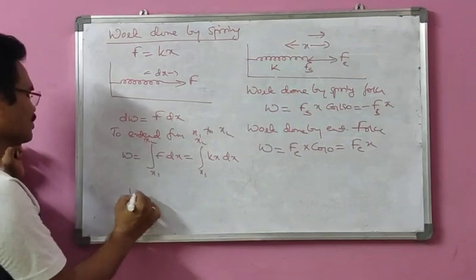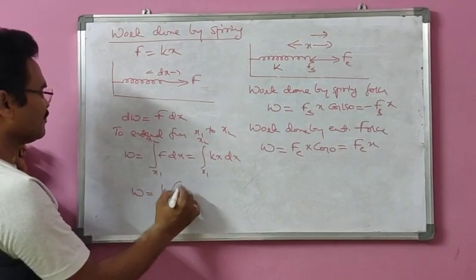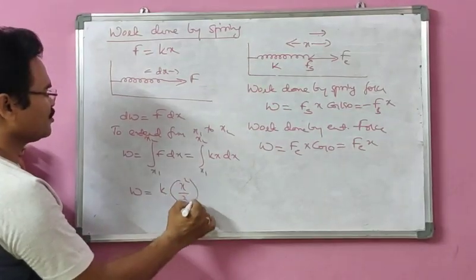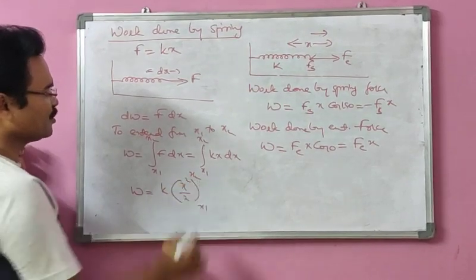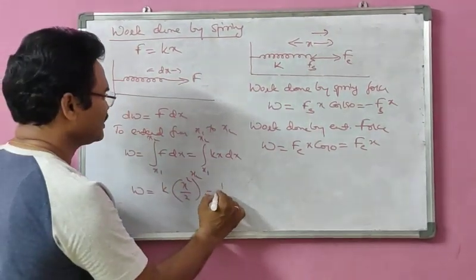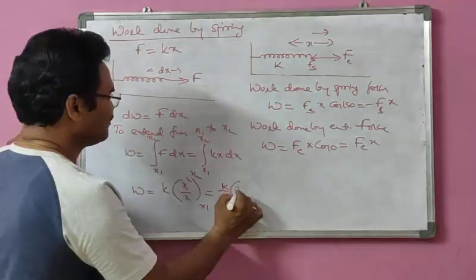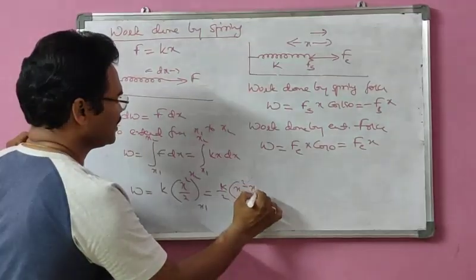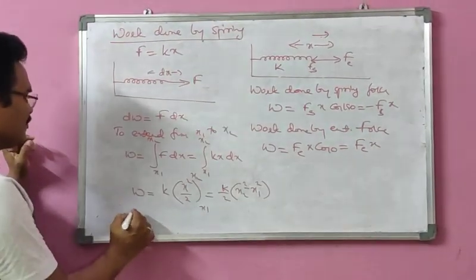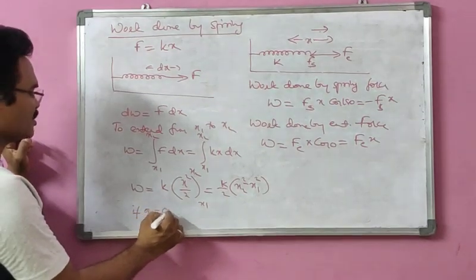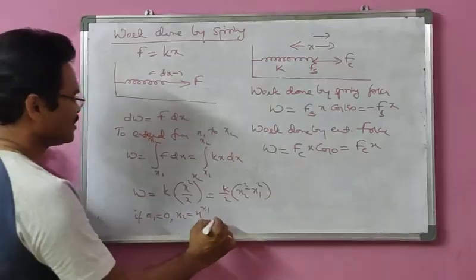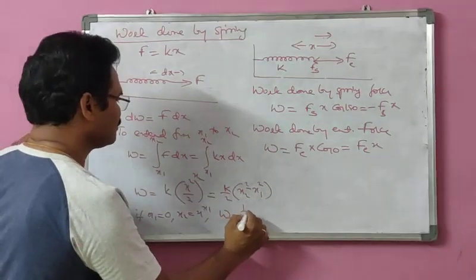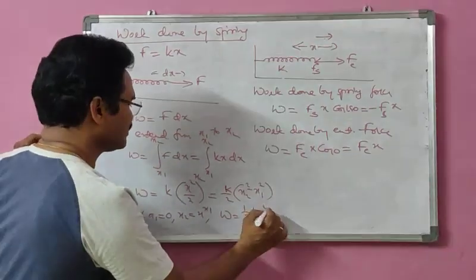On integration we get k times x square by 2 from x1 to x2, so we get k by 2 of (x2 square minus x1 square). If x1 equals 0 and x2 equals x, we get W equal to half kx square.